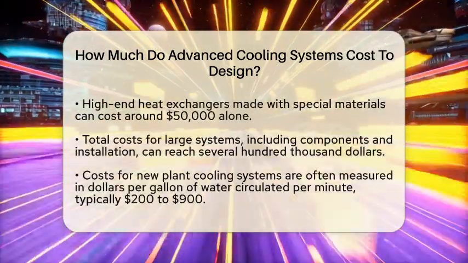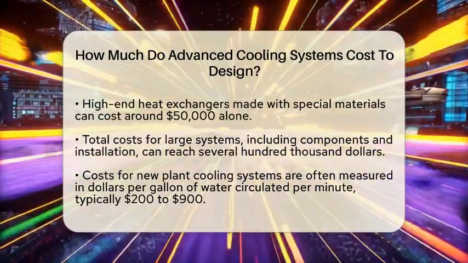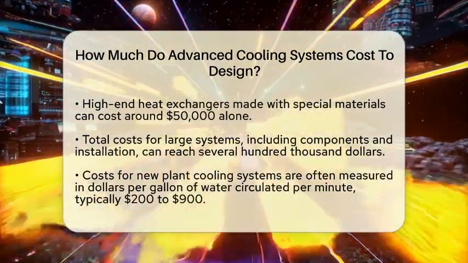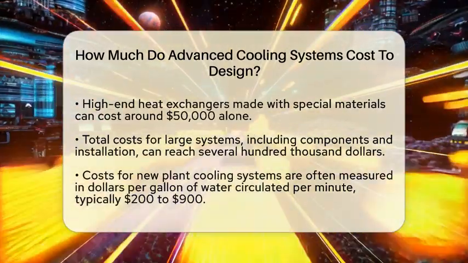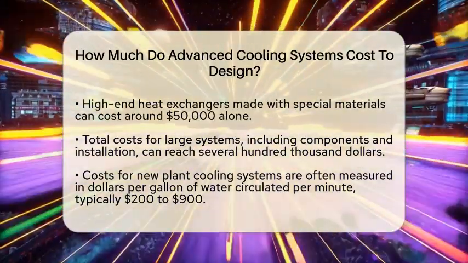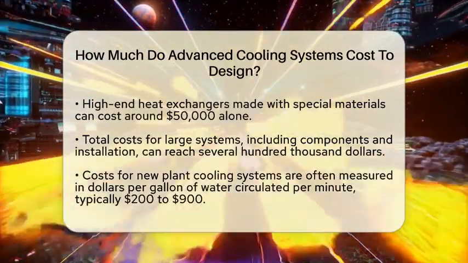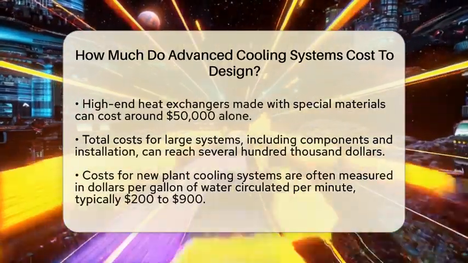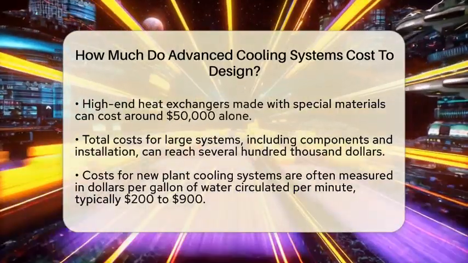Once the design is complete, building the system involves selecting components like pumps, heat exchangers, piping, and control units. These parts can be expensive, especially if they use advanced materials or innovative designs. For example, a high-end heat exchanger made with special materials might cost around $50,000 alone. The total cost for components and installation can reach several $100,000 for large systems.